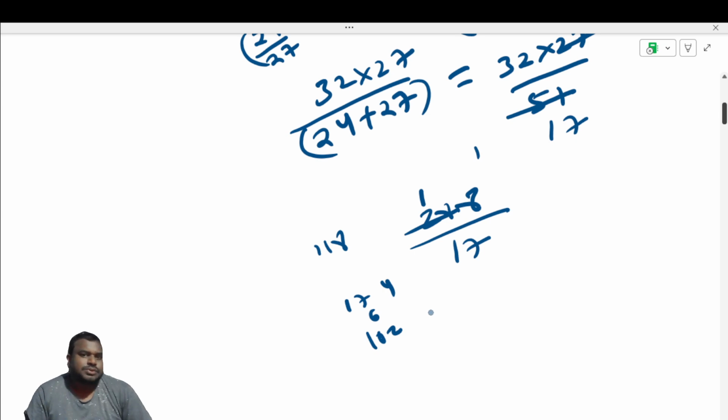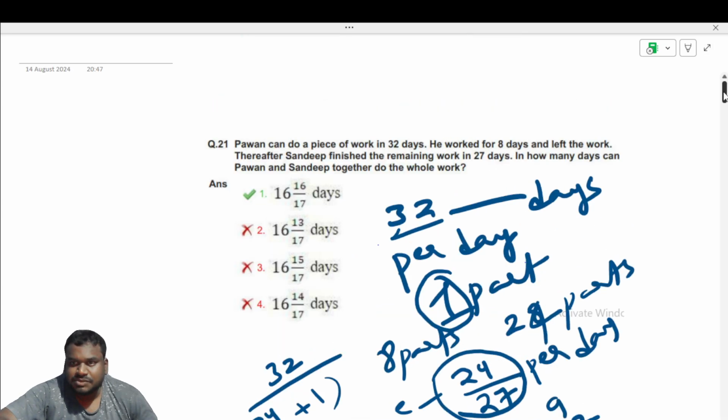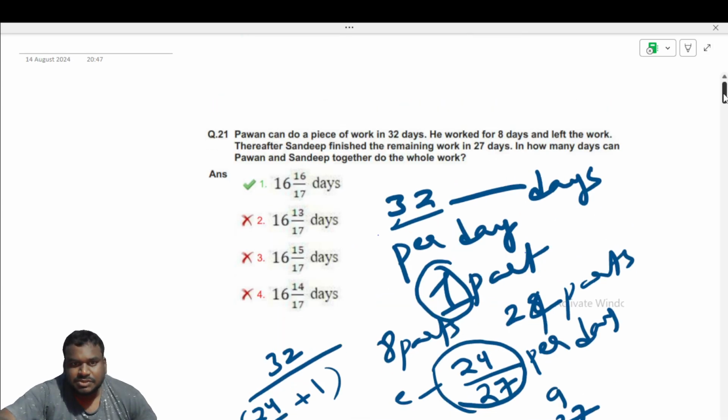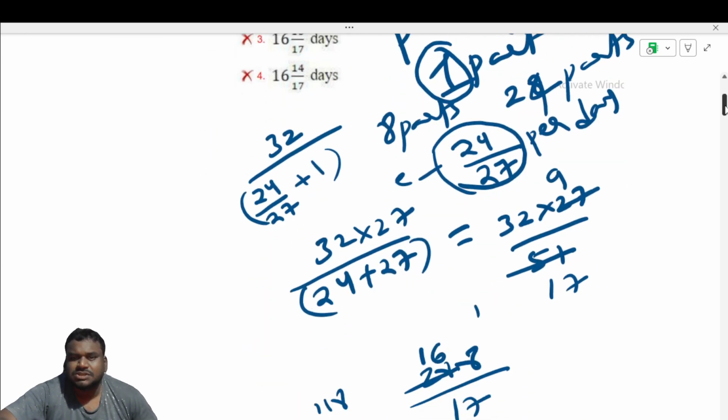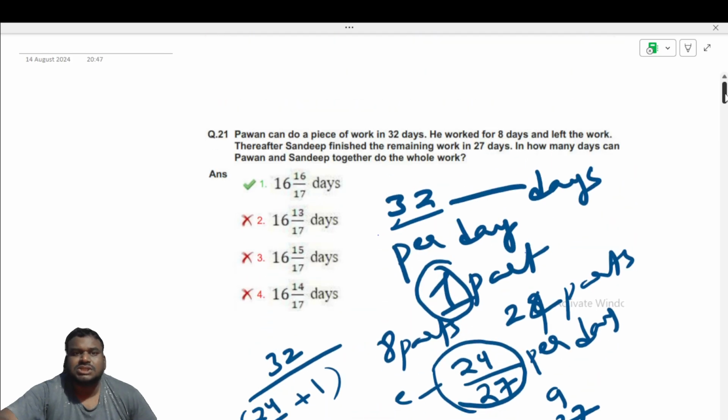So 102 plus 17 is 119. But we don't need 119, we need 288. So 16 times. Whatever the option which is coming, all are coming with 16. So after 16 times, how much is remaining? 16 is remaining. So 16 by 17 is the answer.